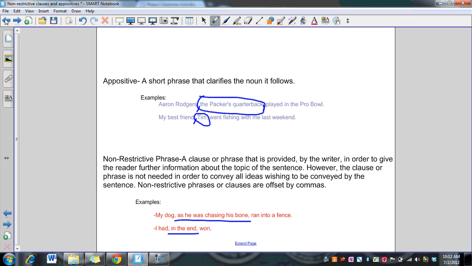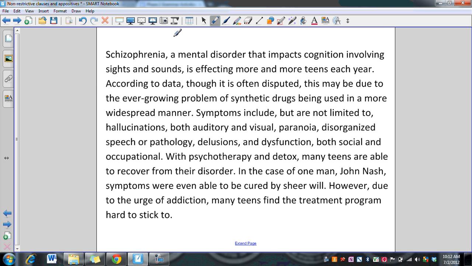All right, let's go back now to our first sentence. And I want you to once again pause the video. I want you to read through and see if you can identify the appositives and non-restrictive phrases. So take a moment and do that on your computers. All right, now that you've paused the video and done that, I'm going to go through and show you just where all of our non-restrictive phrases and appositives are.